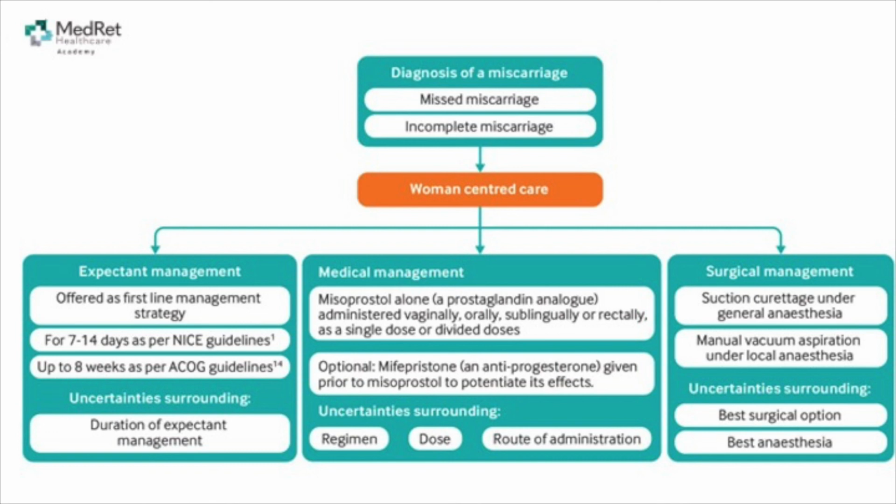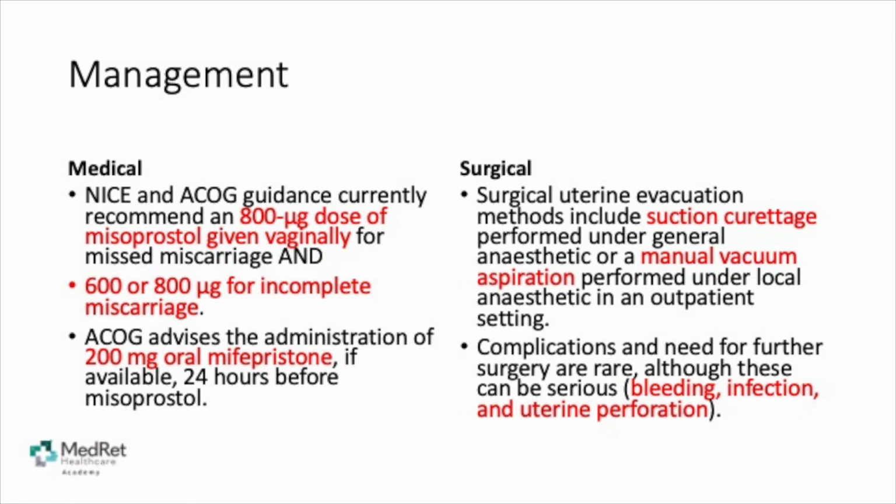Surgical management includes suction curettage under general anesthesia. As we have discussed already, manual vacuum aspiration can be offered as well for suitable cases. The doses of misoprostol, according to NICE and ACOG, are 800 microgram given vaginally for missed miscarriage and about 600 to 800 for incomplete miscarriage.